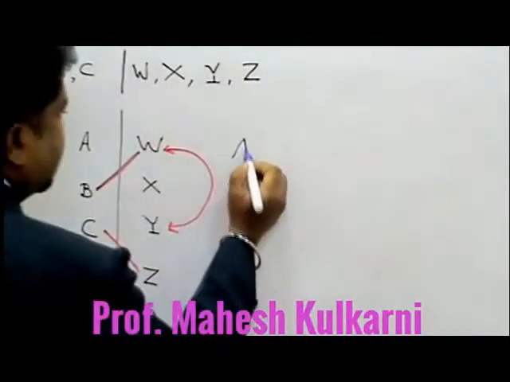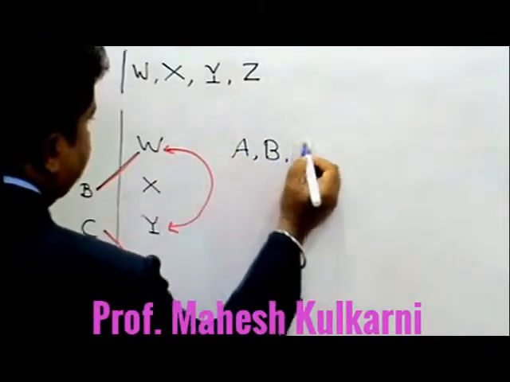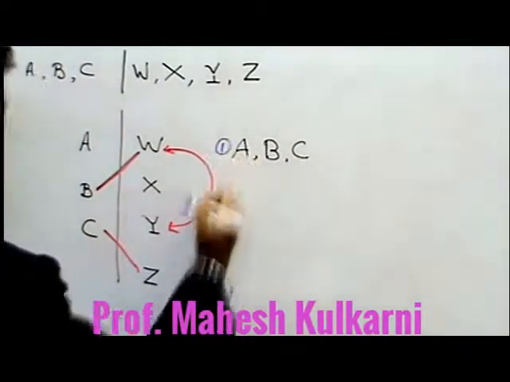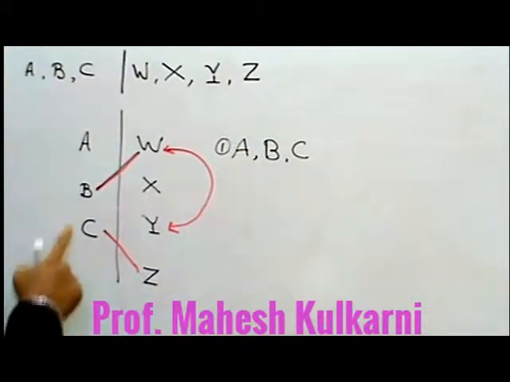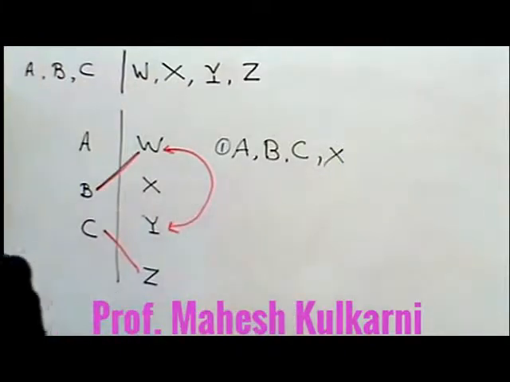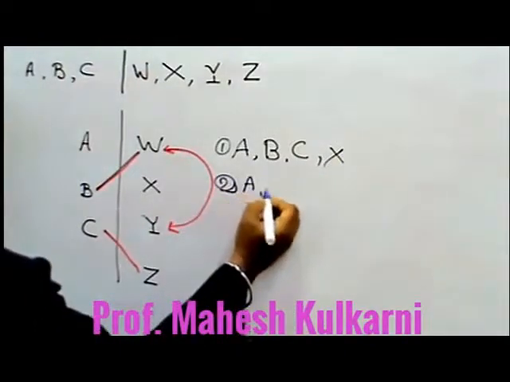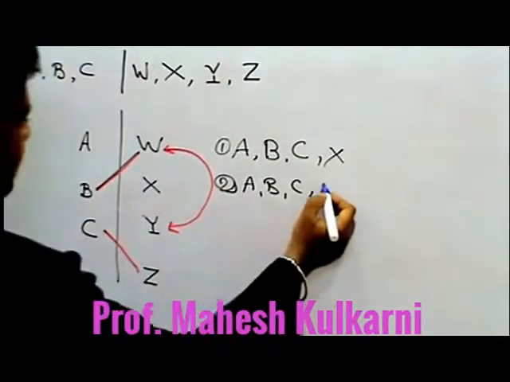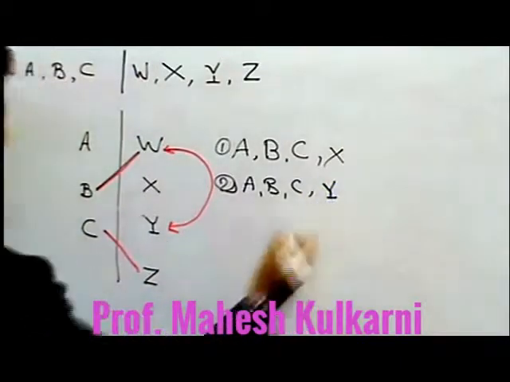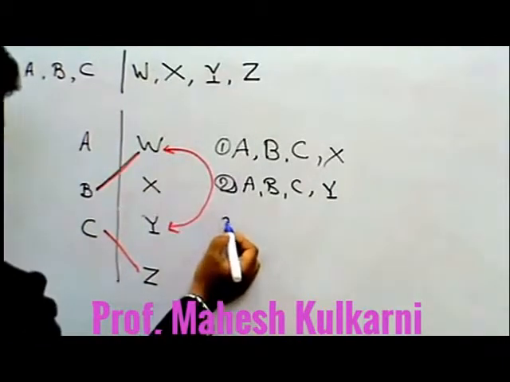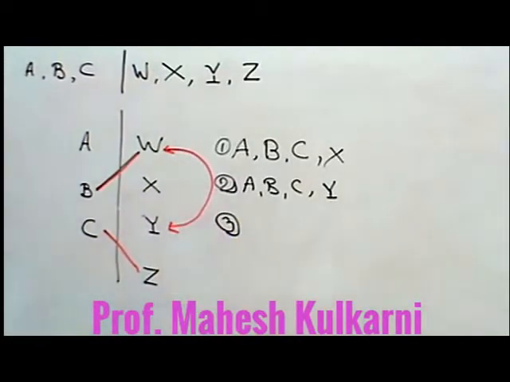That means my team is consisting of A, B and C. The first combination, obviously A, B, C, since B is selected, W is not, but I can select X. In the second combination A, B, C, I can select Y. Third combination, check out ABC.